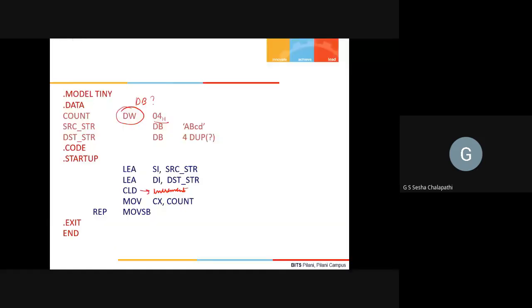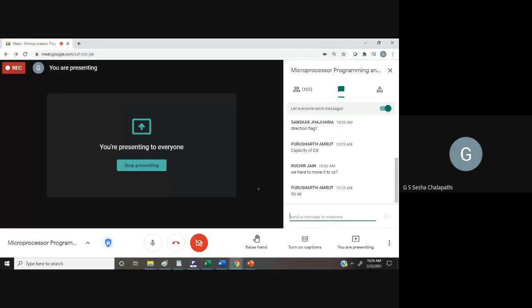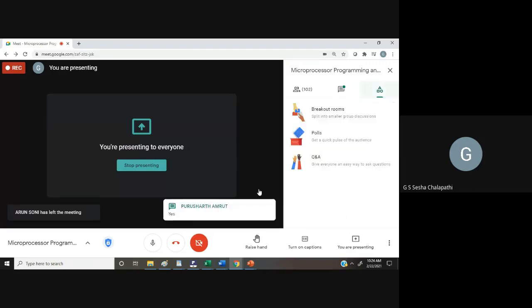If you say count as DB, what will happen? If I have count DB 04, and then I say MOV CX, count, what will happen? Will it lead to an error or not?